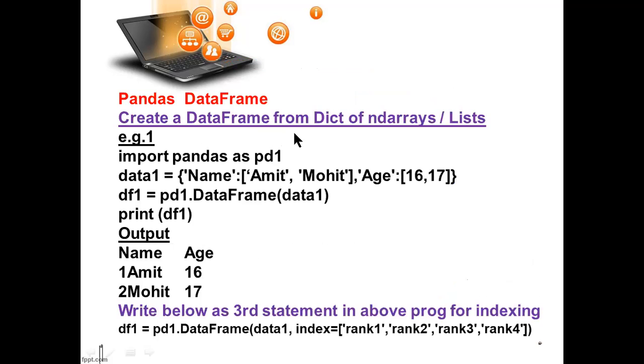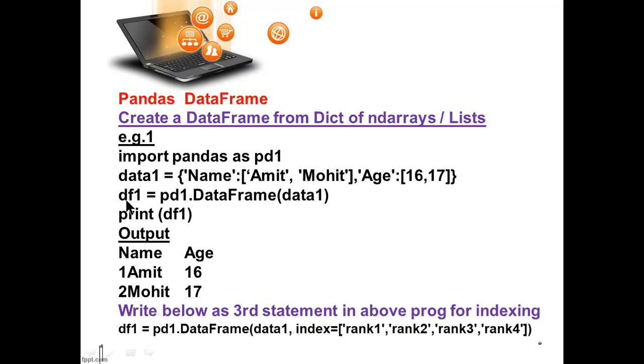Now it is with the example of dictionary with the ndarray, list and dictionary. So here: import pandas as pd1, and data1 equal... what is data1 here? This is a dictionary. Name equal, I have written Mohit and Amit. This is one block with this column. Name is a column, and these are the values. Two values are here, and age is another column, and these are the values.